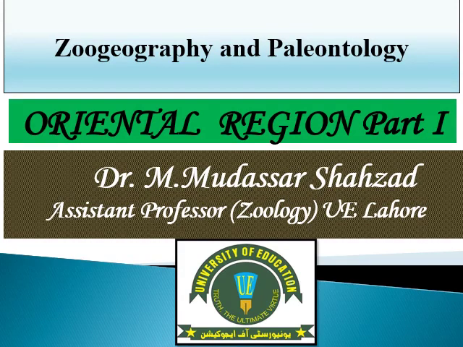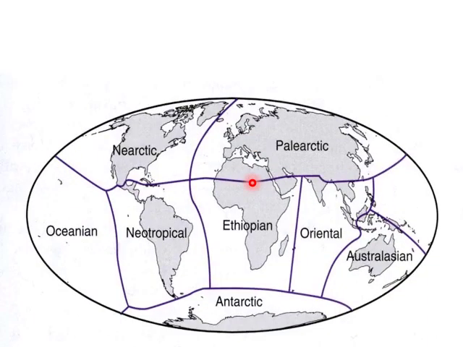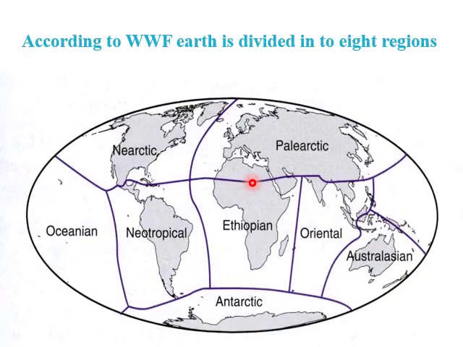Today we will discuss another region, the Oriental region, which falls in zoogeography and paleontology. According to WWF, there are about 8 different regions on our earth.